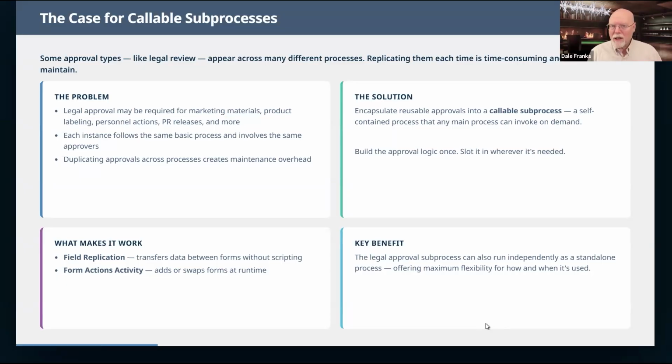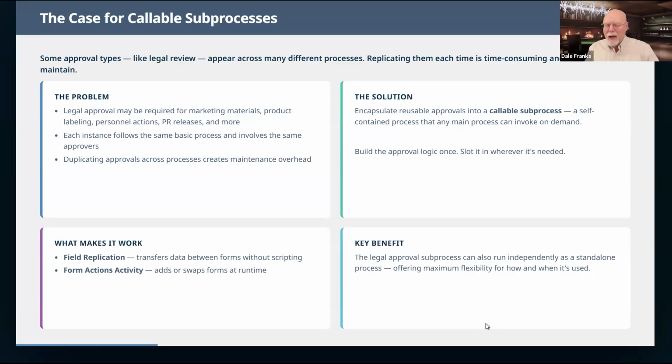Now, there's a couple of moving pieces that you need to make this work. Fortunately, they're not difficult moving pieces, but there are some things you need to think about, and you need to be logical about the way that you go through it. We're going to be using two important features, one of which we rarely talk about, but we are going to get into it today, which is field replication. We're going to use field replication to transfer data from one form to another.